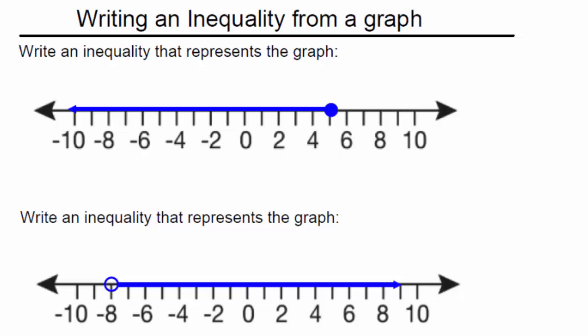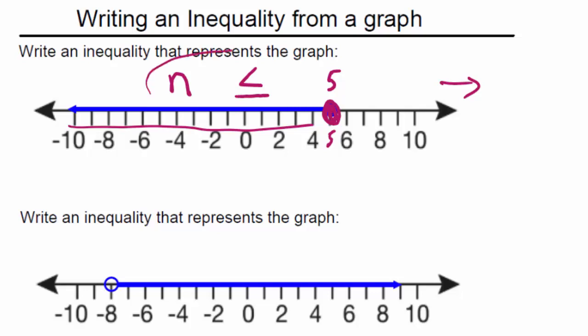Okay, for this next one, we're going to reverse this. We're going to write the inequality from a graph. Now, we're going to start with the dot. The dot right here has the number 5, so I'm going to put a 5 above it. The line itself represents all the solutions, and the variable is the solution. So I'm going to choose the letter n here for numbers. And remember, on a number line, everything to the right is bigger. So when I go to put an inequality on my number line, for this problem, it's going to open to the right. Now, one thing I still need to remember is because I have a closed circle down here, I need to put an equal to on this. So this ends up being my inequality: n is less than or equal to 5.